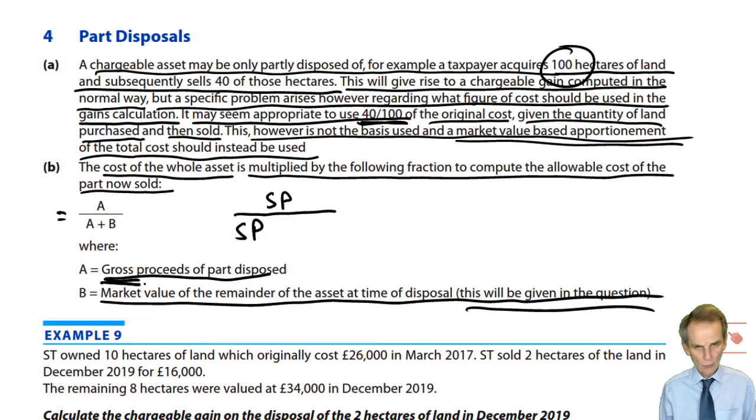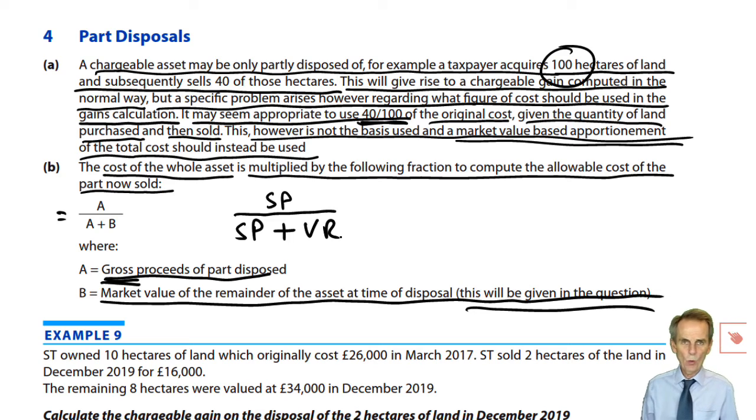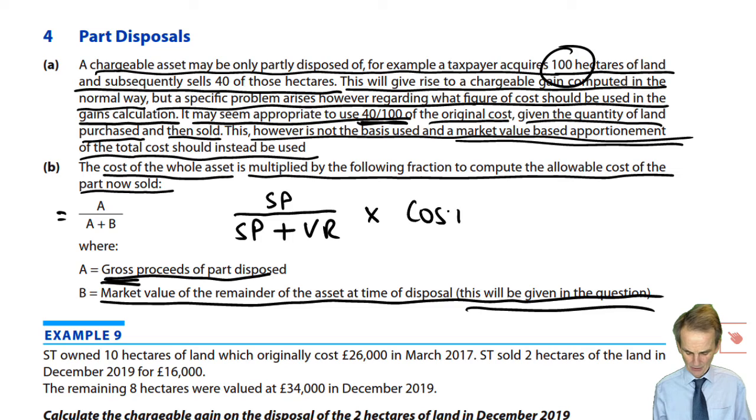Remember, these are gross proceeds, i.e. before deducting selling expenses. Sales proceeds plus value remaining. What is the value remaining of the other part? Again, a figure that has to be provided to you. All you have to do is bring the numbers together. So you will put that through your calculator, times by the original total cost, and use that, therefore, as the allowable cost on this disposal.